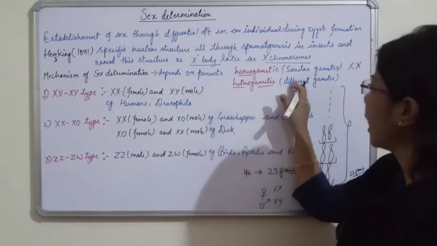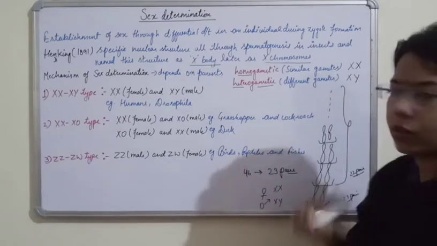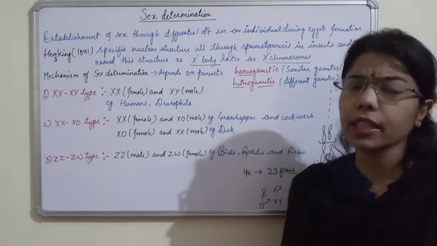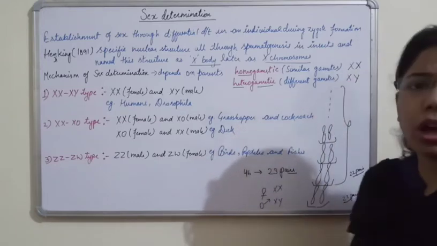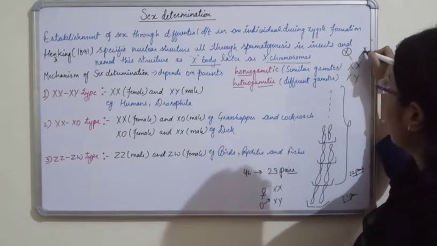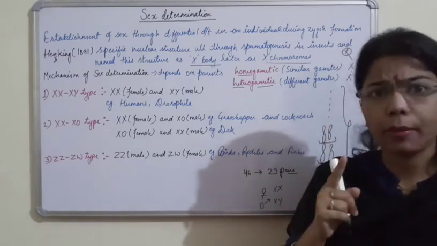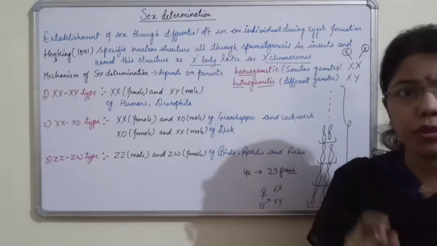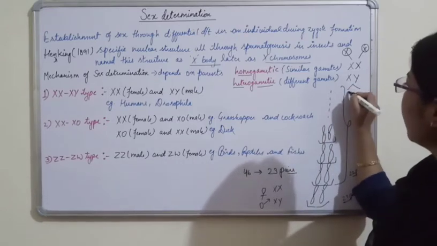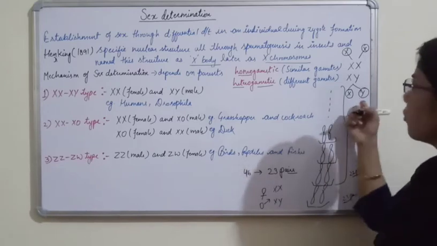Heterogametic means different gametes are present. So what can be the different gametes? X, Y. Previously we have done how the gamete formation takes place. For example, if it is XX, how will the gamete formation take place? It will form X, so only one type of gamete, that is X. But in this type of gamete formation, it will form two types of gametes, that is X as well as Y.